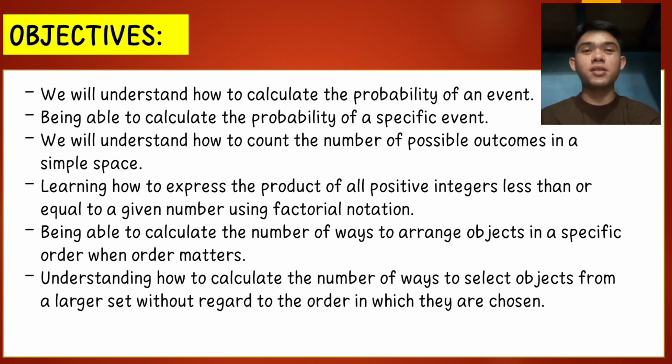First objective is to understand how to calculate the probability of an event. Next is being able to calculate the probability of a specific event. Next is to understand how to count the number of possible outcomes in a sample space. Next is learning how to express the product of all positive integers less than or equal to a given number using factorial notation. Next is being able to calculate the number of ways to arrange objects in a specific order when order matters. Last objective is understanding how to calculate the number of ways to select objects from a larger set without regard to the order in which they are chosen.